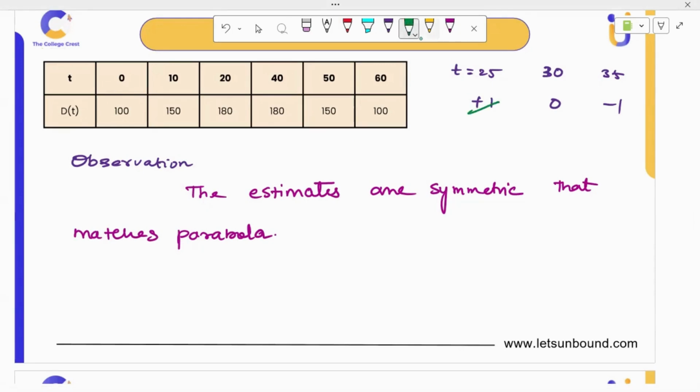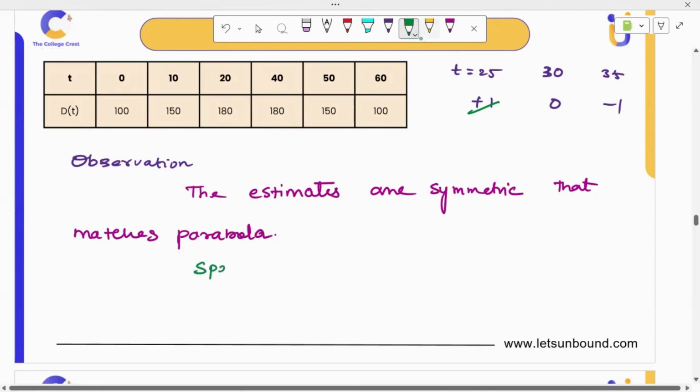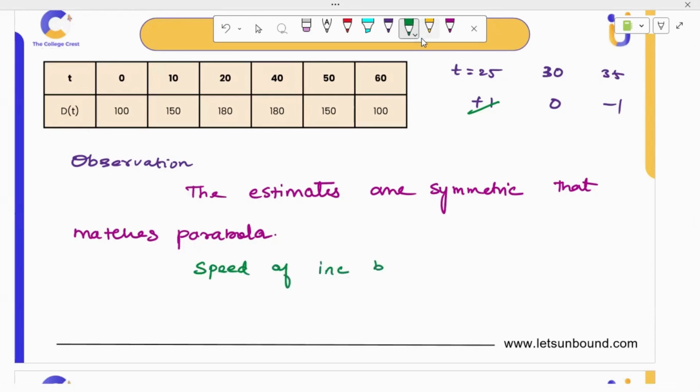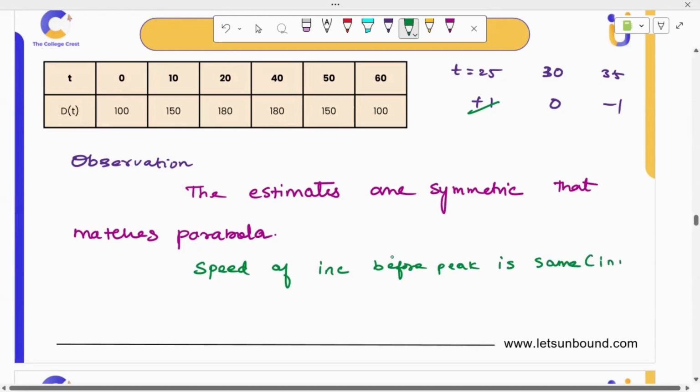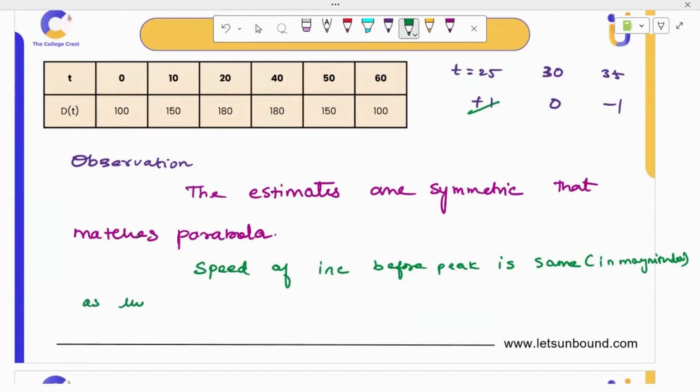It increased 1,000 before the peak, and it decreased the same after the peak. So it is same in magnitude. So speed of increase before peak is same in magnitude. We are just saying magnitude, not about the sign. Magnitude as the speed of the decrease after the peak. This is also we can observe.